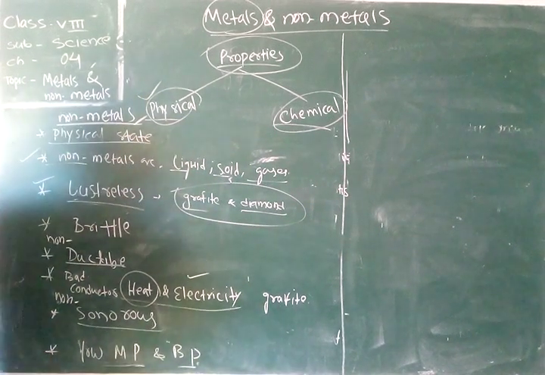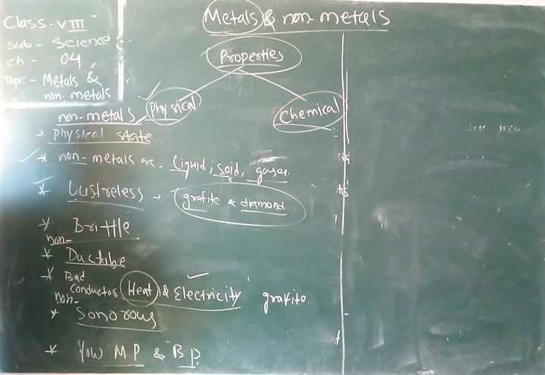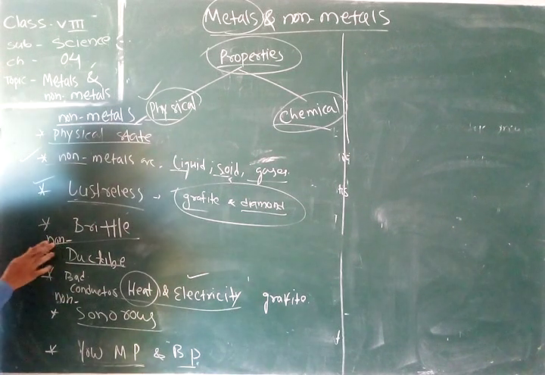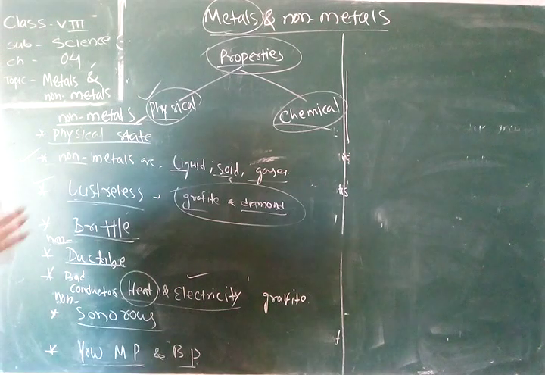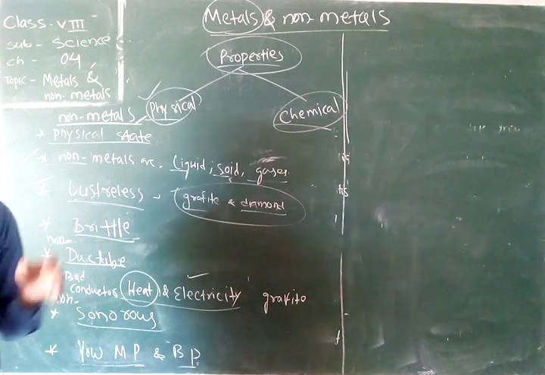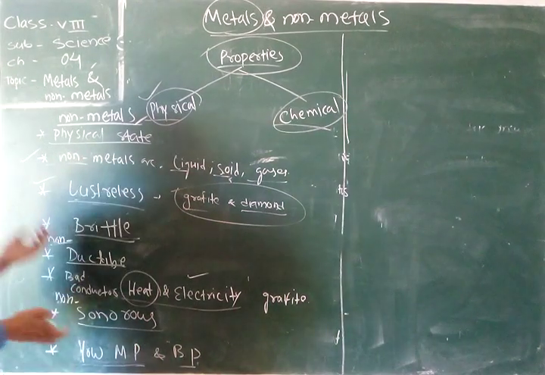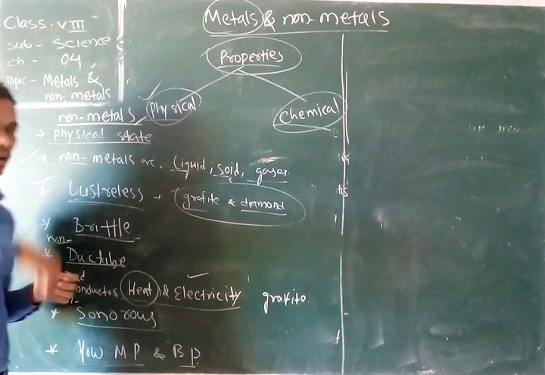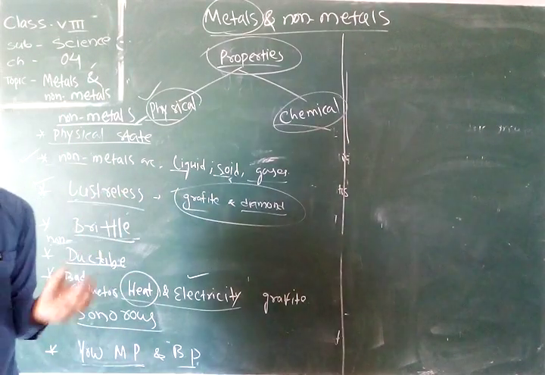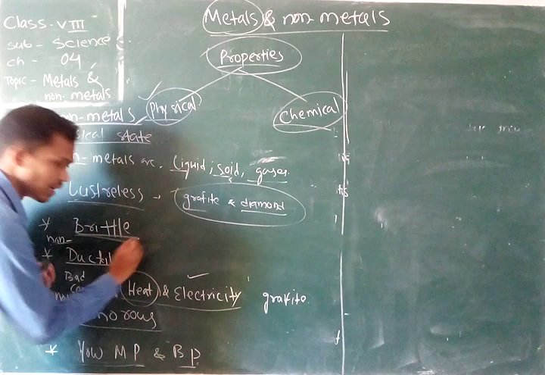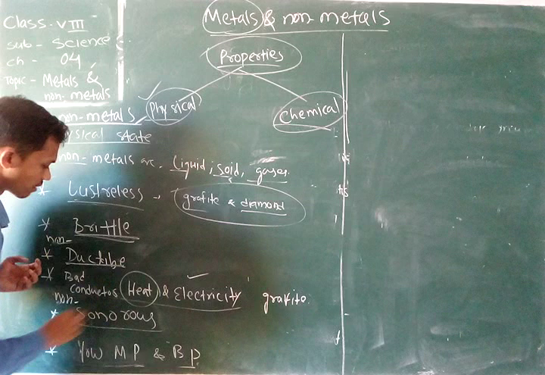After that, they are brittle. Here we have the malleability property: a metal can be easily converted into a flat sheet by heating and hammering it, but when we hit a non-metal with a hammer, it breaks into smaller pieces. So they are brittle.